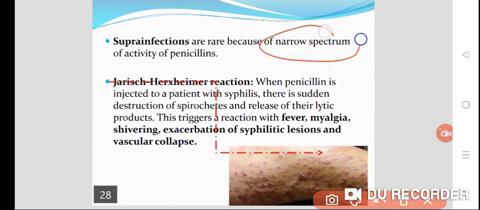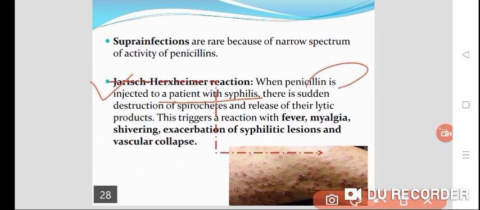Now there is a very uncommon but highly serious reaction called the Jarisch-Herxheimer reaction. When penicillin is injected to a patient with syphilis, caused by Treponema pallidum, there is a sudden destruction of the spirochetes and they release lytic products. That triggers a reaction which causes fever, myalgia, shivering, exacerbation of the syphilitic lesions and vascular collapse, and that is called the Jarisch-Herxheimer reaction.